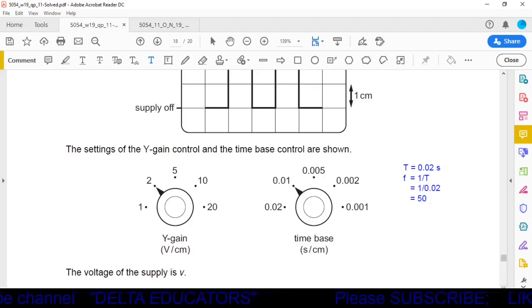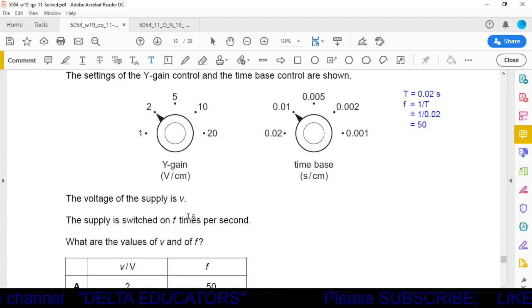Okay, first we check what is asked here. The voltage of the supply is V. The supply is switched on F times per second. What are the values of V and F? V means voltage and F means frequency. So we have to find out voltage and frequency.